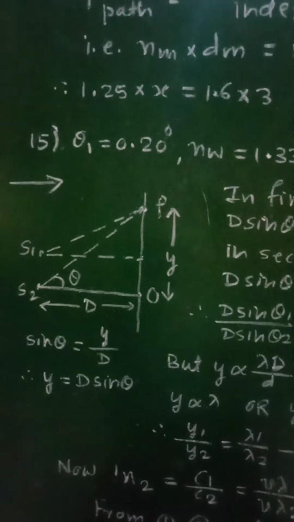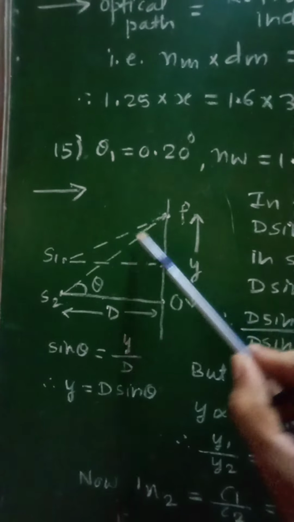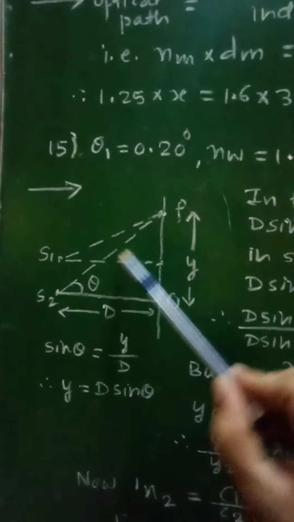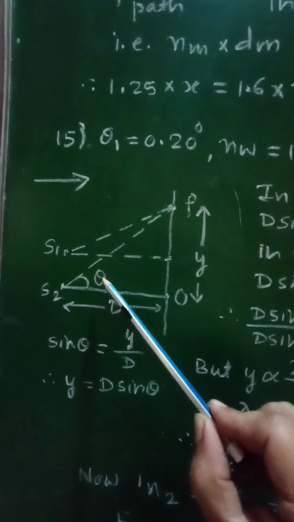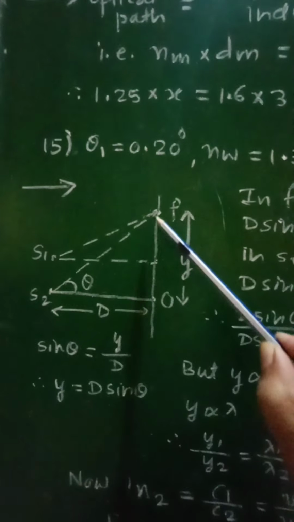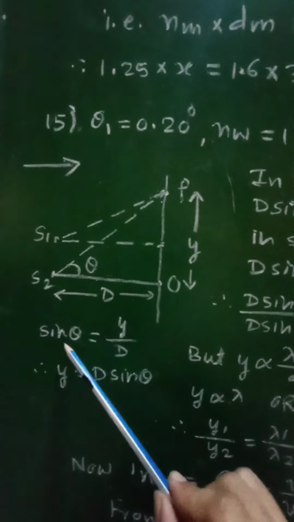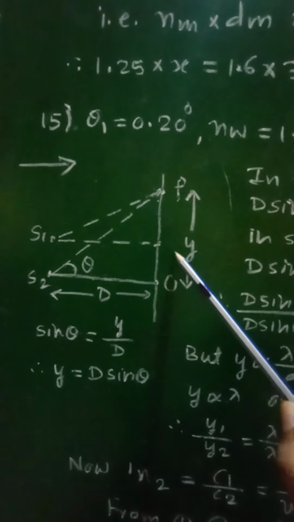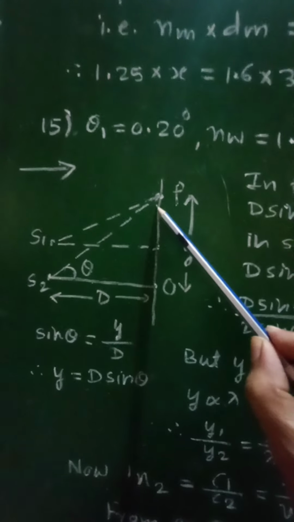Now if you consider this right angle triangle P S2 O, then this will be angle theta. This distance is D, this distance is Y. From this triangle we can write sin theta is equal to Y upon S2P.